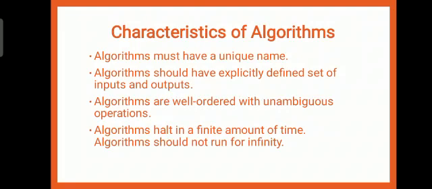Third one, algorithms are well ordered with unambiguous operations. Fourth one, algorithms halt in a finite amount of time. That is nothing but algorithms should not run for infinity. That is, an algorithm must end at some point.